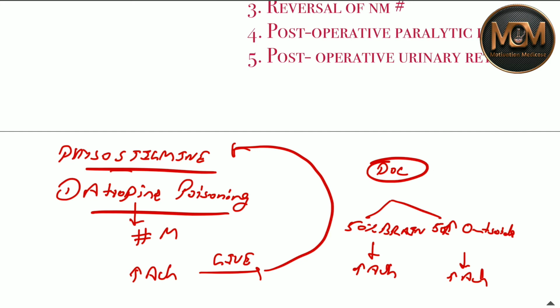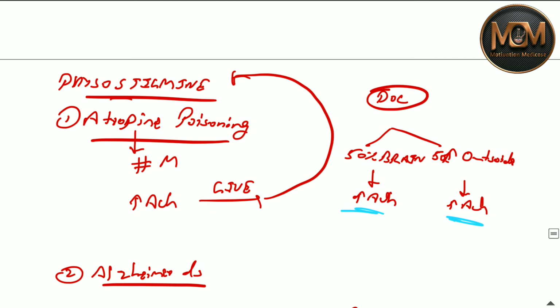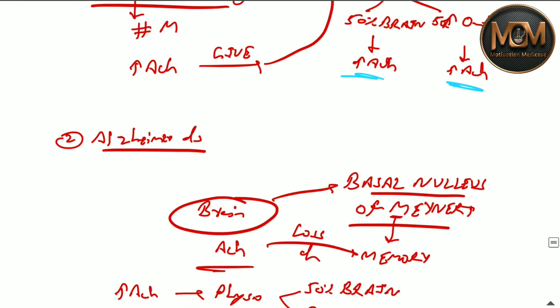It will go 50% to the brain and 50% outside. The second condition is Alzheimer's disease. Here, due to decreased acetylcholine in the brain, there is a region called the basal nucleus of Meynert, which is responsible for memory. Decreased activity here causes dementia, loss of memory, due to decreased acetylcholine. We want to increase acetylcholine, so that's why we give physostigmine.